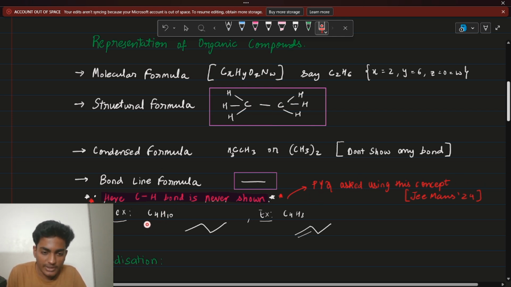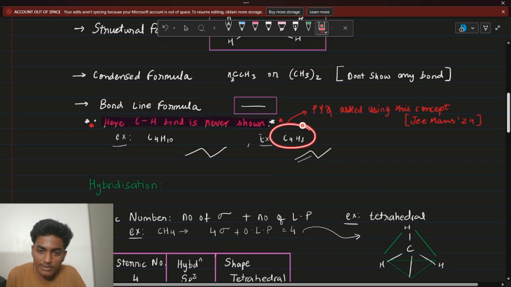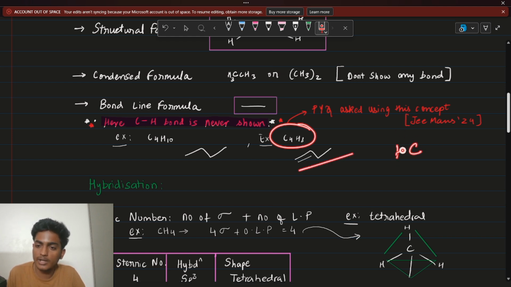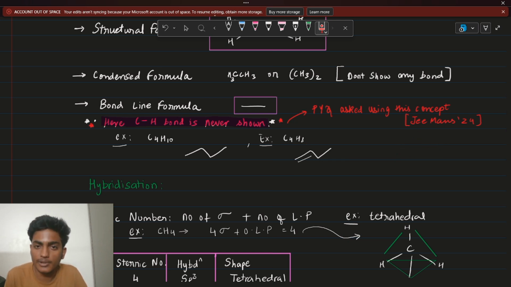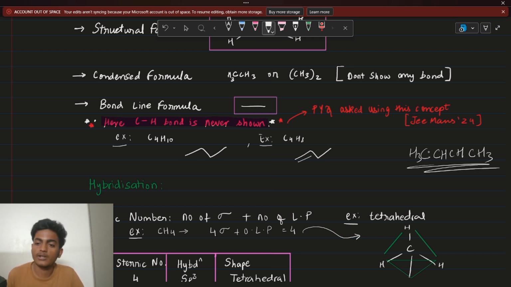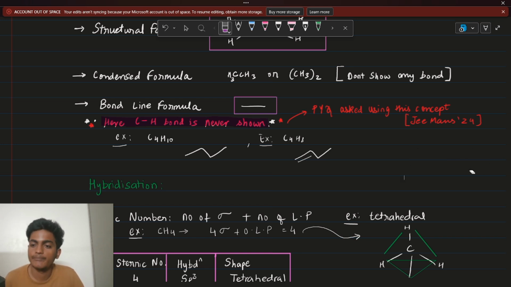For example, C4H10, bond line formula. C4H8, bond line formula again. This is your molecular representation. This is your bond line formula. And if you want to write C4 in the condensed formula, you can write it like this. Let me write this out. You can write it like CH3 here. You get C, H, C, H again, and you write this as CH3. So this is your condensed formula, right? I hope you're getting this.